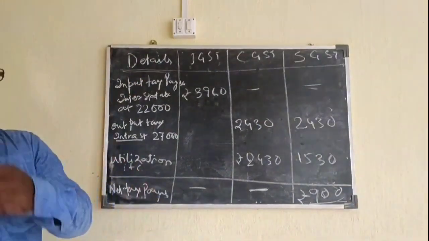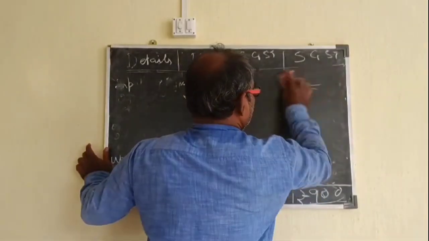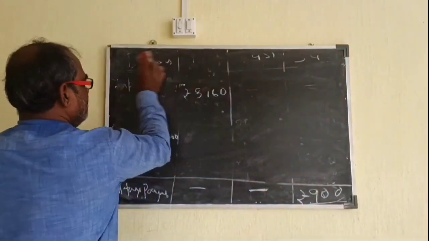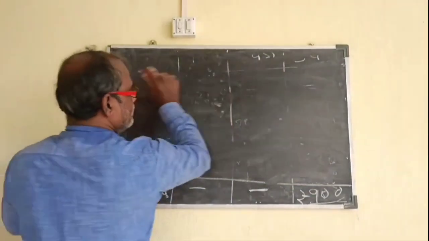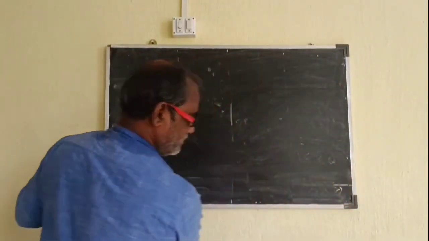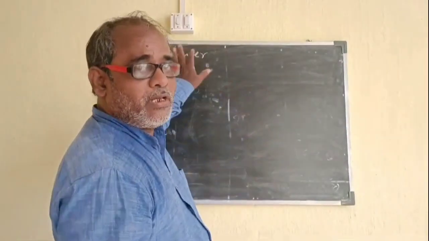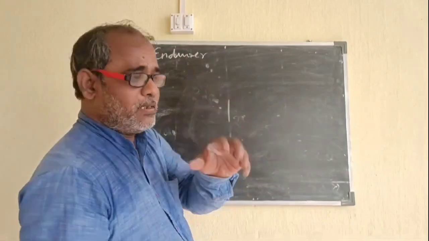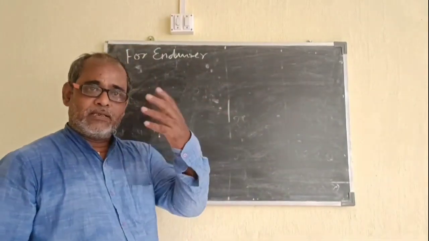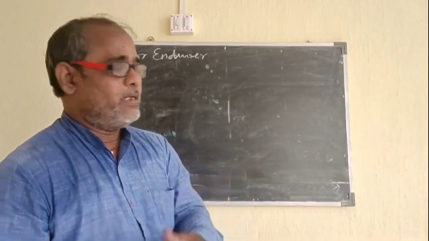Now the answer of the second question. In the second question, it was given for end user, you have to find out the total cost price. That is, the total cost price means his cost price plus the GST he has paid.